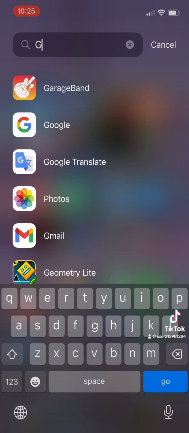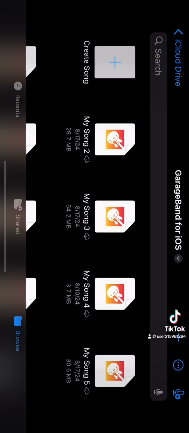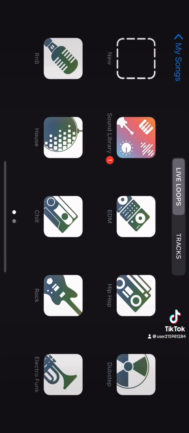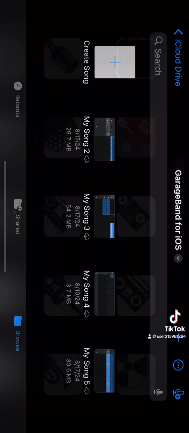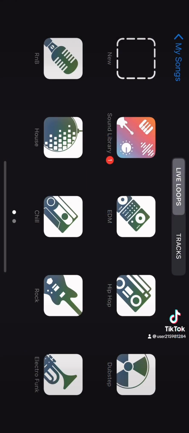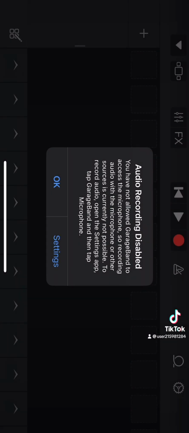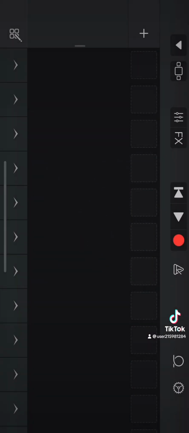Then go on GarageBand. It should already be on your iPhone, but it wasn't on mine, but you can easily find it on the App Store. Make a new project and press Create Song. For me, when I got the app, it asked for microphone, but I use this app for ringtones, and you don't need it for this.